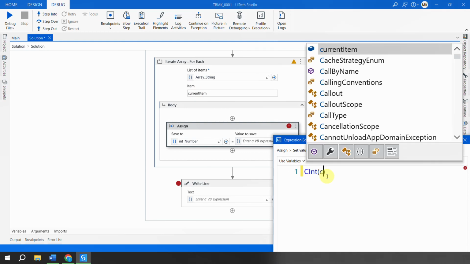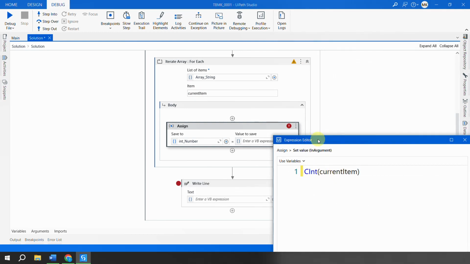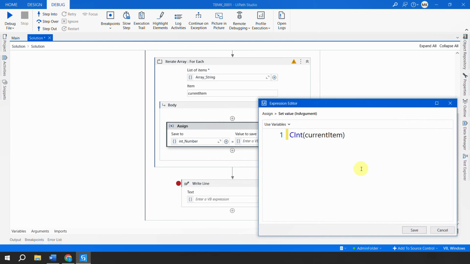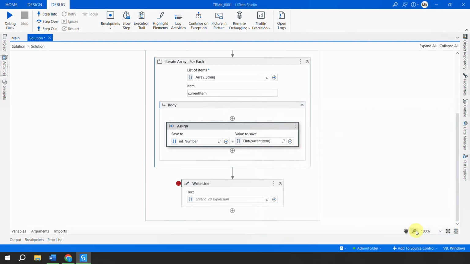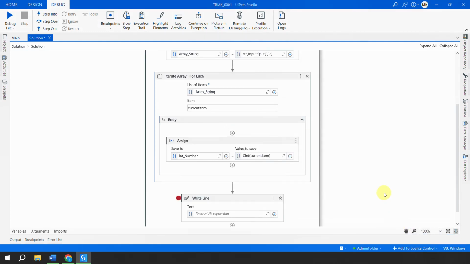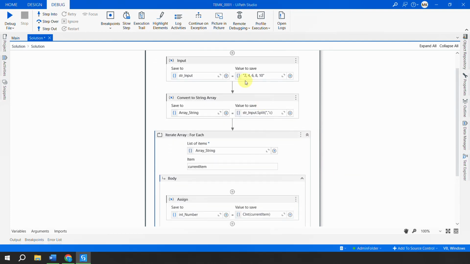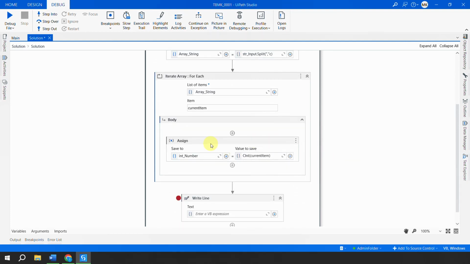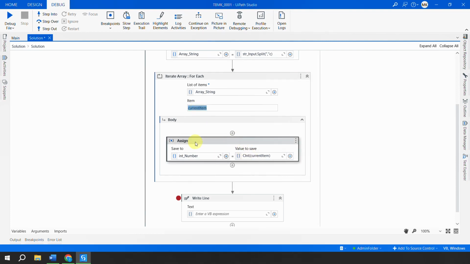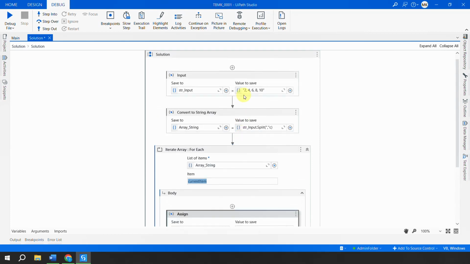So I'll simply pass current item here, like this, and I say save. That's it, right? Now what would happen? All these numbers 2, 4, 6, 8, 10 are going to come one by one in this current item, and this is going to convert them to a number. So now this 2 is a number which is available with me. In the next run, the 4 will come. After that 6, after that 8, and after that 10, right?